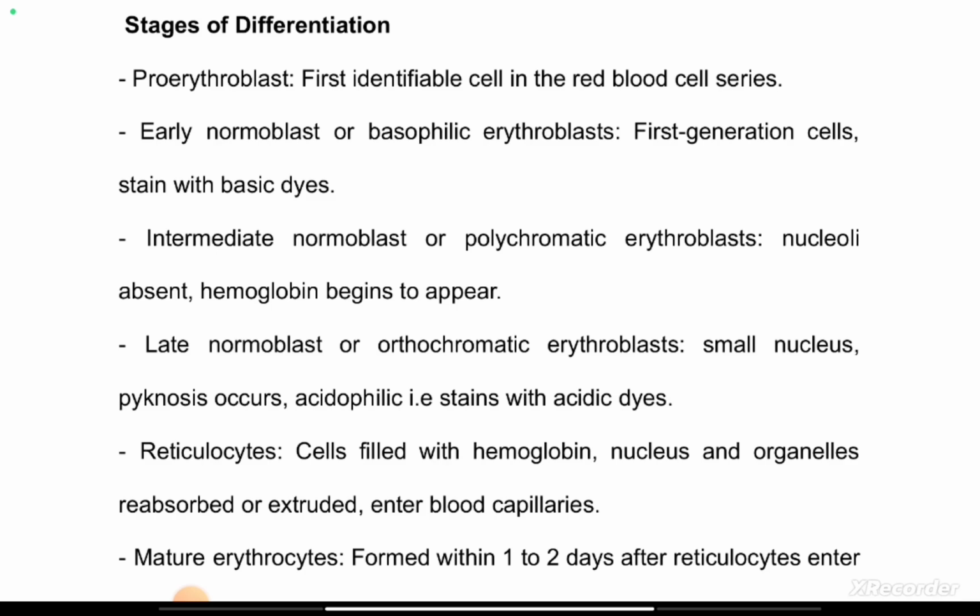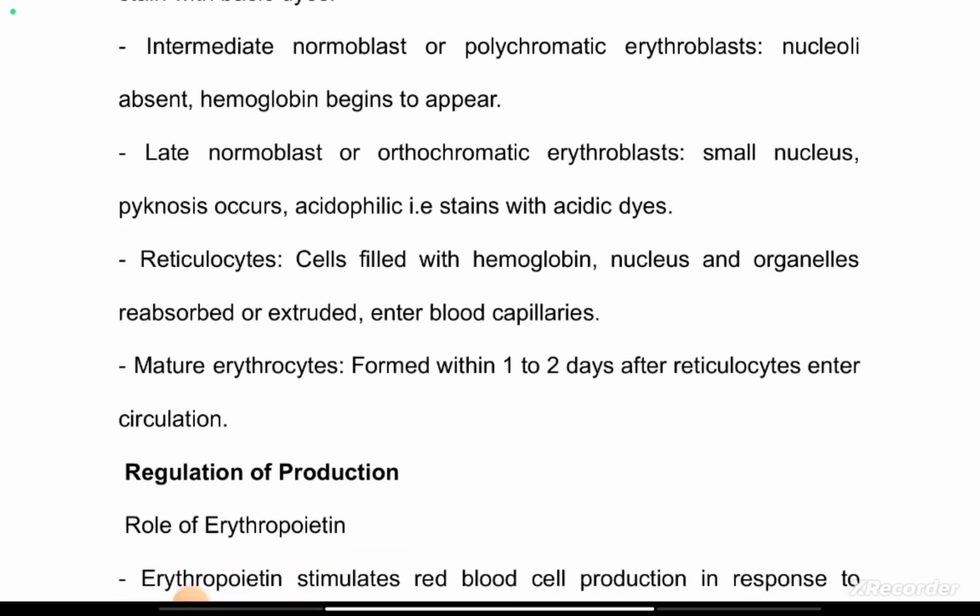So there's the proerythroblast, there's an early normoblast or basophilic erythroblast. There's intermediate normoblast or polychromatic erythroblast. Then there's late normoblast or orthochromatic erythroblast. So I've told us about the nucleus, the hemoglobin concentration, and the staining property. So now, the reticulocyte.